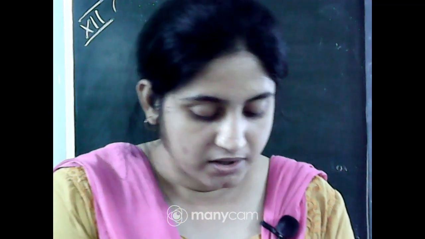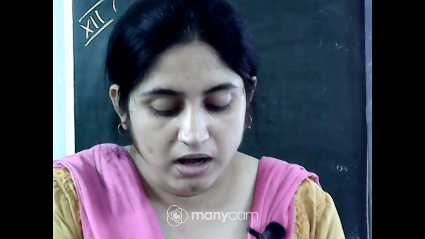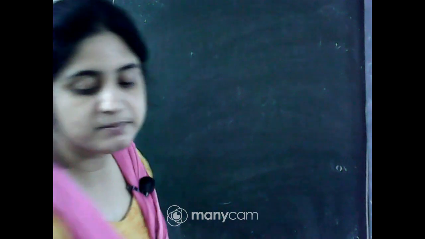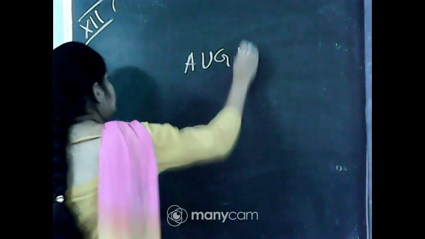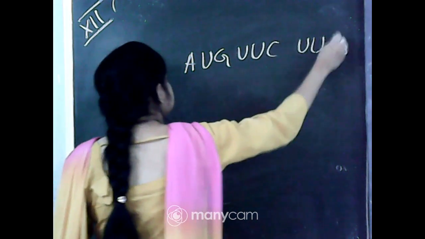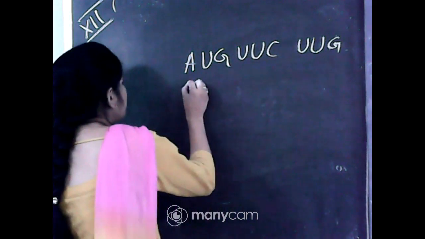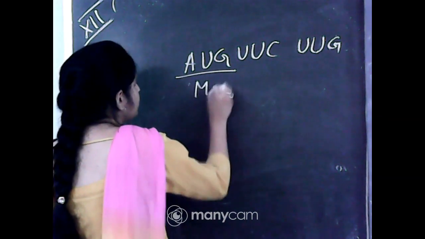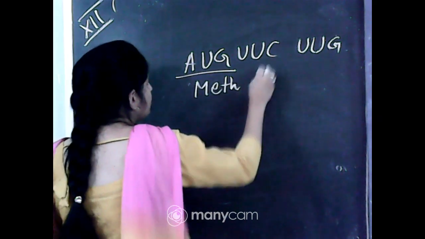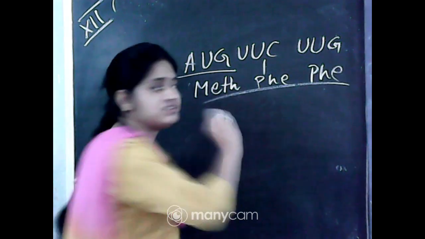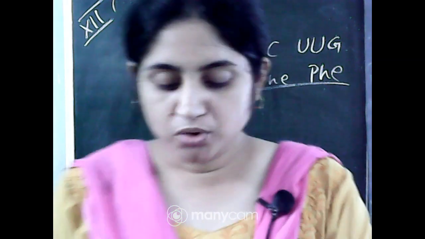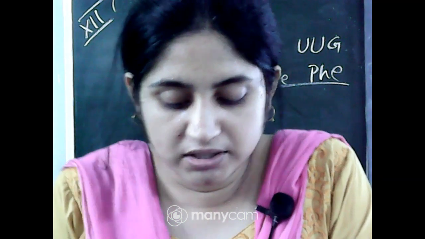So if AUG, UUC, UUG are present, AUG codes for methionine and the others code for phenylalanine, and in this manner the chain will be formed. Do you face any difficulty predicting the opposite? Can you now create the two peptides you learned?